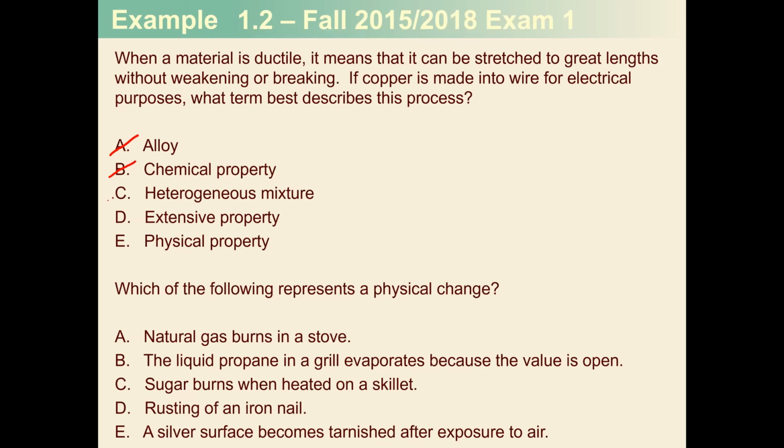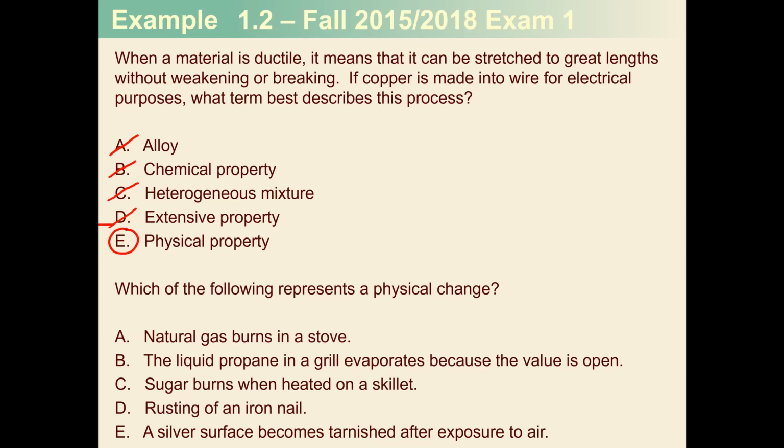So finally, we get down to the last two species here. That is the extensive property and a physical property. Remember that an extensive property depends on how much of that species I have. I can do this whether I have 1 gram, 10 grams, or 100 grams. So this cannot be an extensive property because the ductile nature of a metal does not depend on how much I have. So the correct answer for this is going to be E. This is considered a physical property.